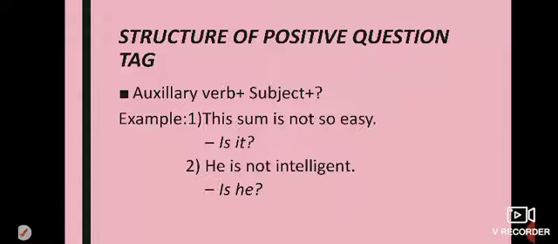Structure of positive question tag: auxiliary verb plus subject plus question mark. Auxiliary verb means is, am, are, was, were, will, shall, etc. For example, this sum is not so easy. So here auxiliary verb is, and the subject will be this, and this changes into it. Is it, and question mark, the tag will be is it. He is not intelligent: auxiliary verb is, and then subject he, and question mark, is he?